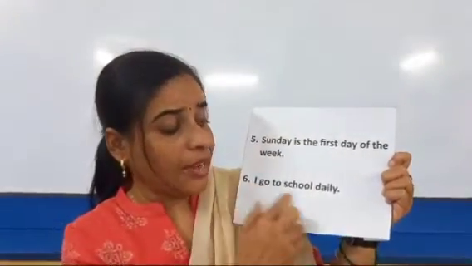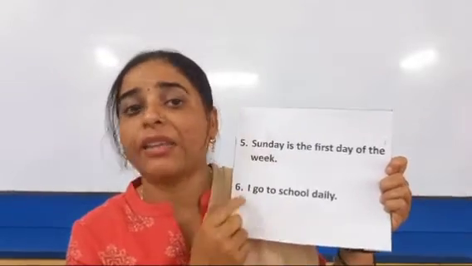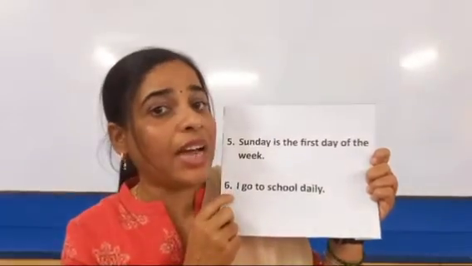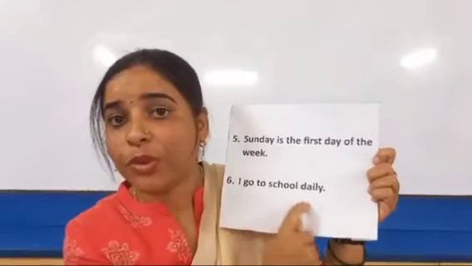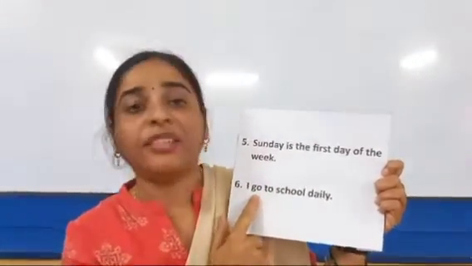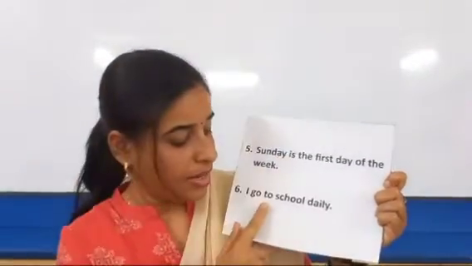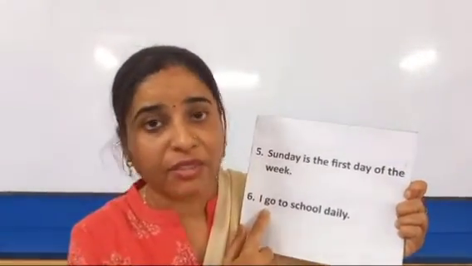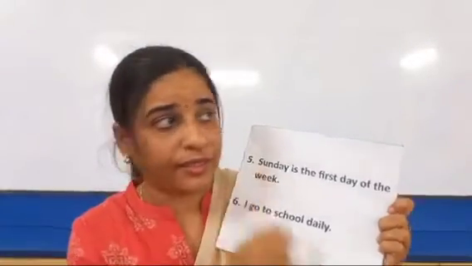Next is, I go to school daily. Who goes to school daily? I. So what is I? I is the subject in the sentence and what is I doing? I go to school daily. So go to school daily is the predicate. As I told, a predicate starts with a verb. You can see in each example, is the helping verb, go is the main verb. So predicate starts with a verb in a sentence and subject comes in the beginning of the sentence.